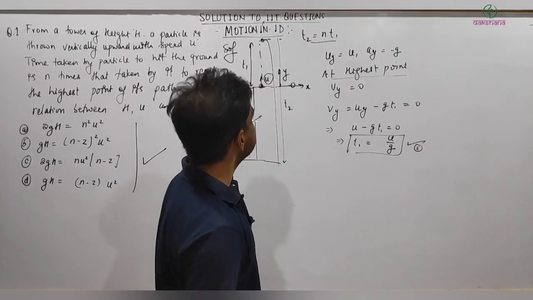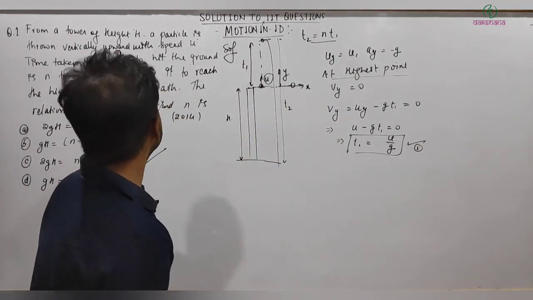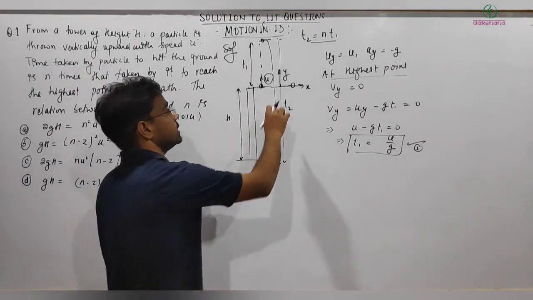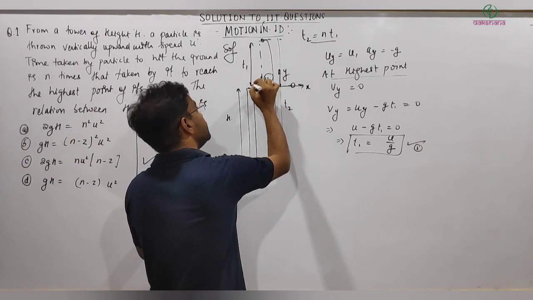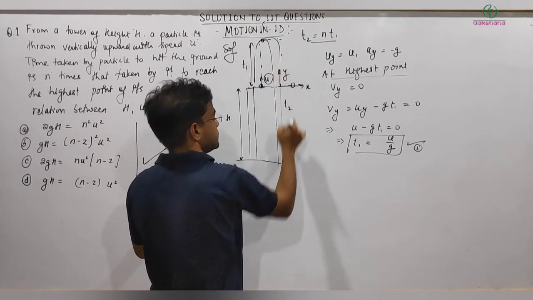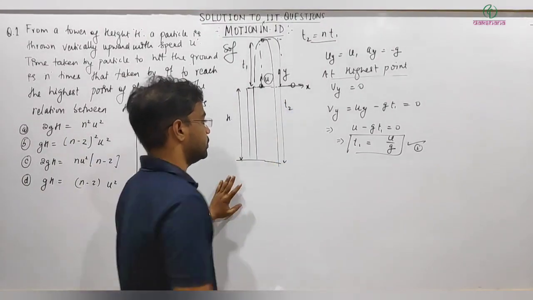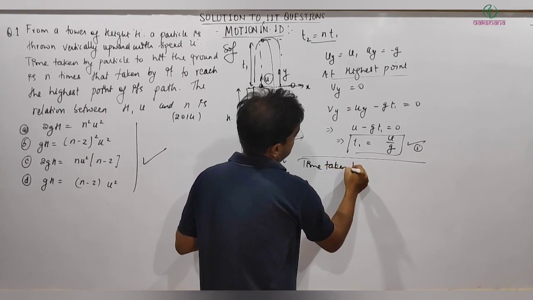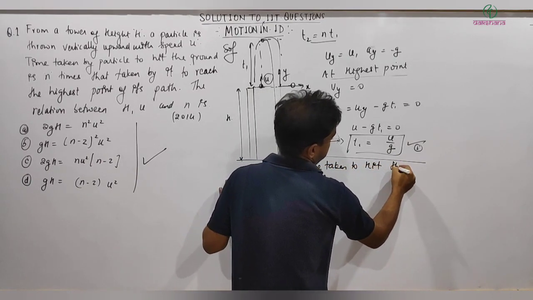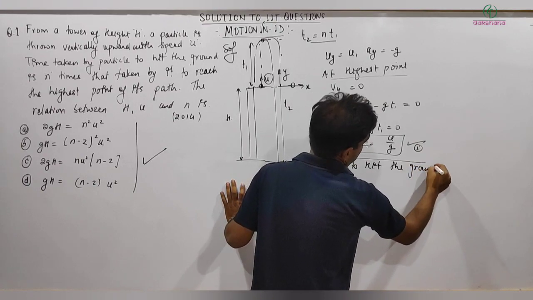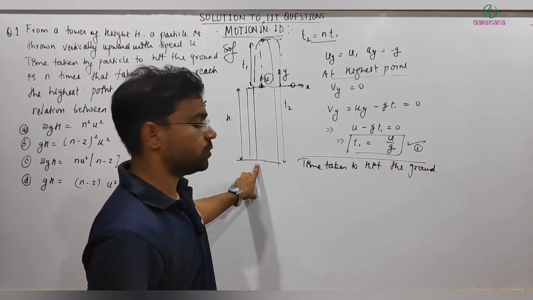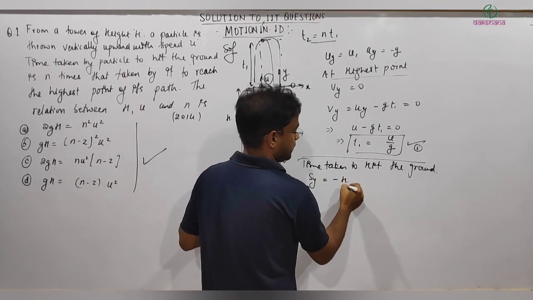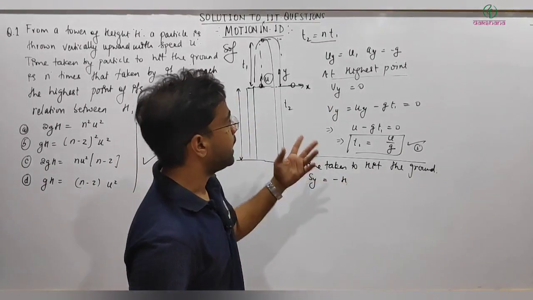Next, it says time taken by the particle to hit the ground. This T2 is the total time taken to hit the ground. When it reaches the ground, the final displacement Sy will be equal to minus h, with Uy equal to U and a_y equal to minus g.